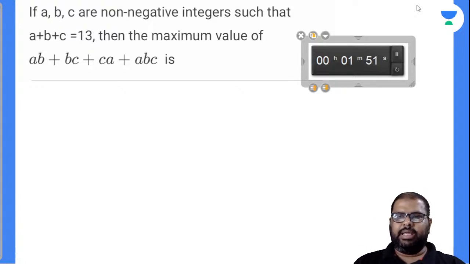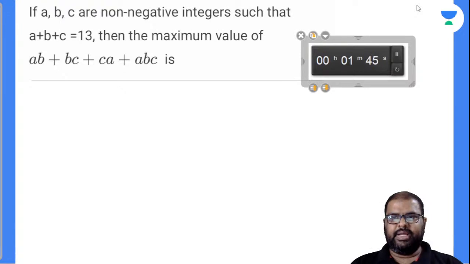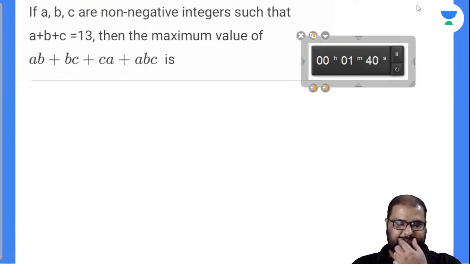If a, b and c are non-negative integers, so that a plus b plus c is equal to 13, then find the maximum value of ab plus bc plus ca plus abc is the question.